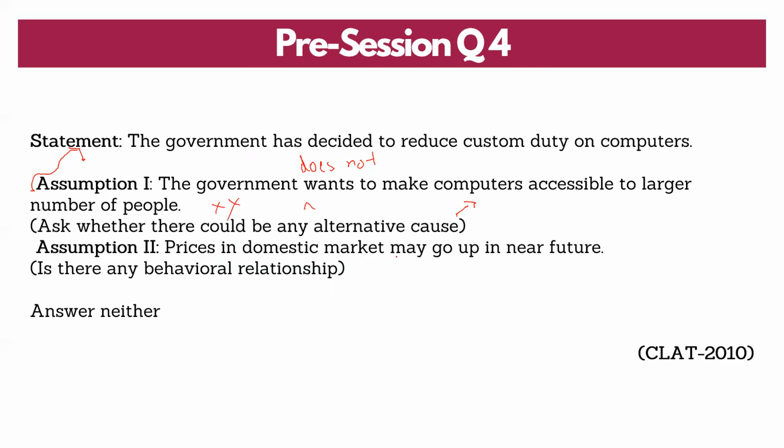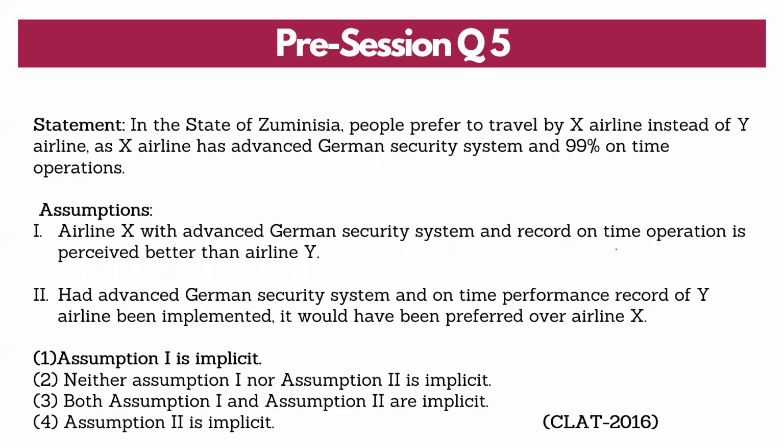Let us look at assumption two. Prices in the domestic market may go up in the near future. How illogical is it? If they have reduced the duty, then how will price go up? Automatically you should have rejected it because it is an anti-behavioral relationship. But let us negate and see. Prices in the domestic market may not go up in the near future. The statement is about the present. What happens in the future? Can't say. It's not a valid assumption. It's not impacting that they have reduced the customs duty. In fact, if the price is going up, all you should have said is that they have increased some tax or something. So two is completely insensible. So neither assumption one nor two is right here.